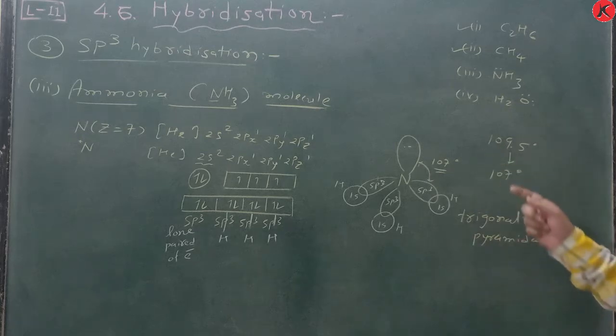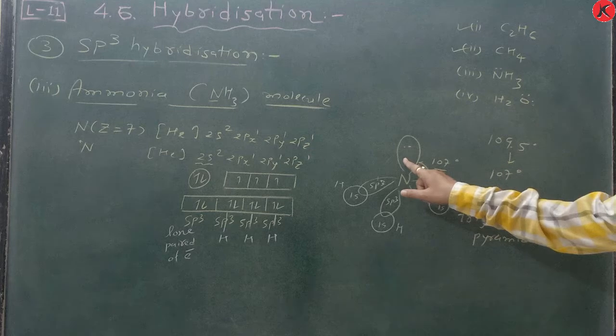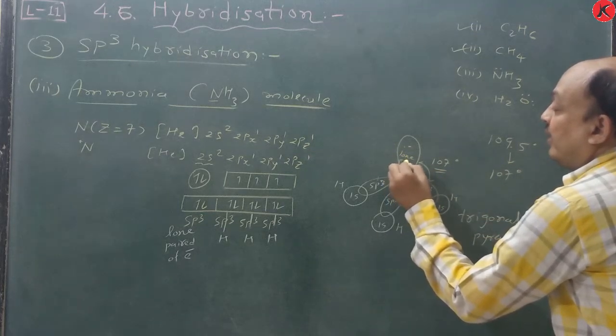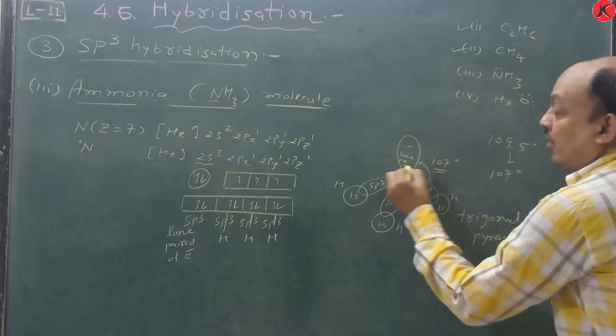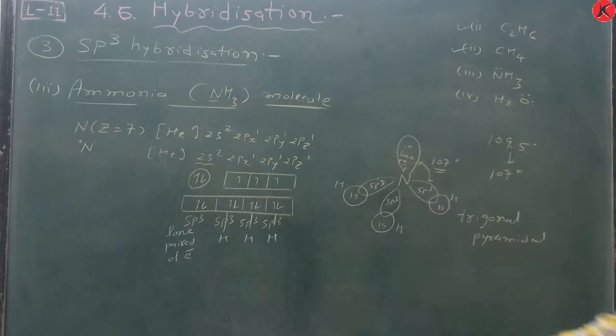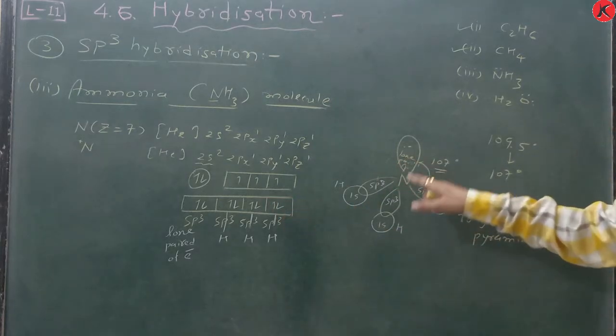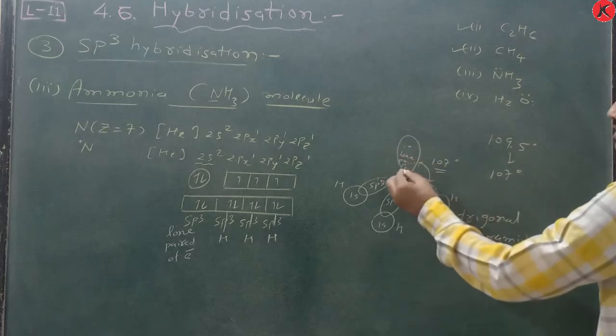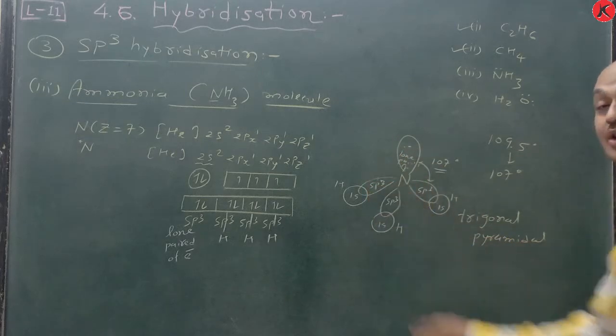Remember this one. Bond angle is 107 degrees. This is considered a lone pair of electrons. This is an sp3 hybrid orbital, this is also sp3, and they do not form a bond with hydrogen, but the lone pair is there, and that's why a distorted tetrahedral structure is obtained.